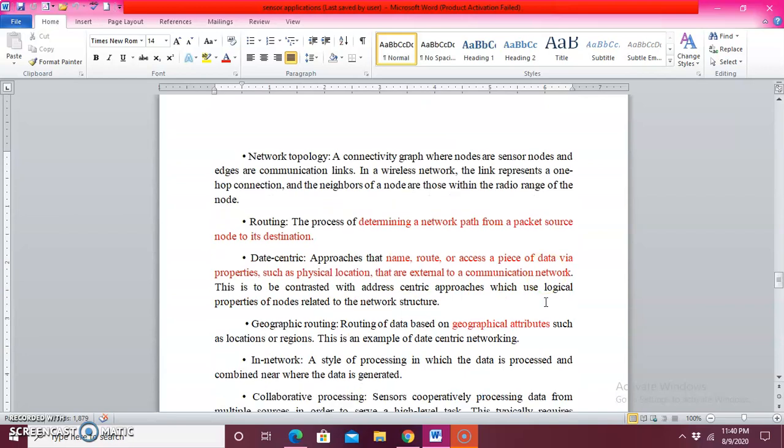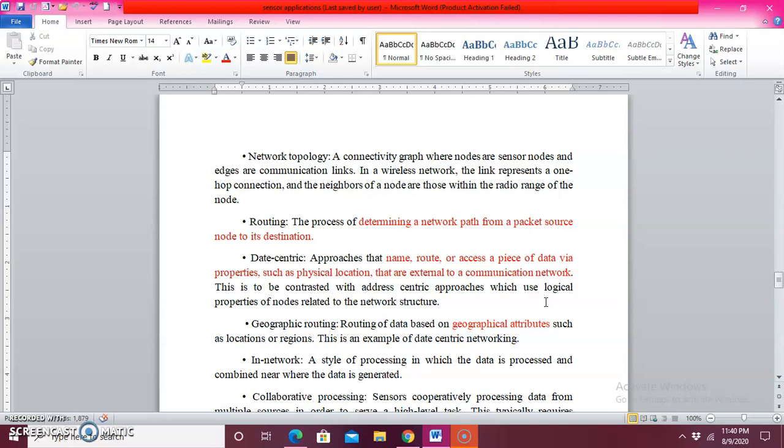Next one is called network topology. Network topology is like a connectivity graph where the nodes are sensor nodes and the edges are communication links. We already had a discussion on network topology, and the types are tree, mesh, bus, like that. Whatever the topology you have, it will be connected from node to your gateway. The connections in between are what we call communication links.